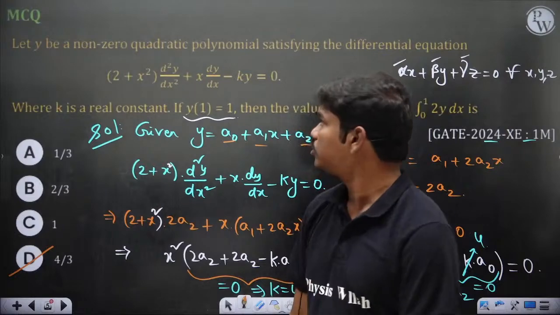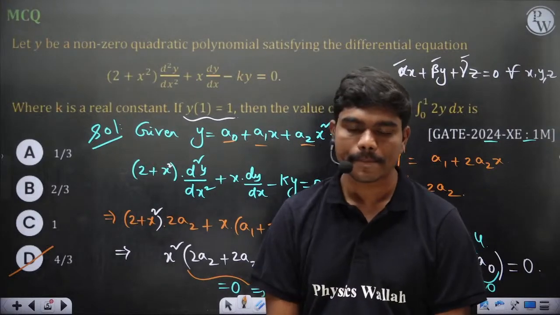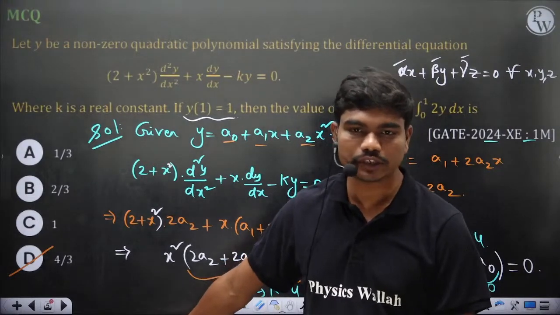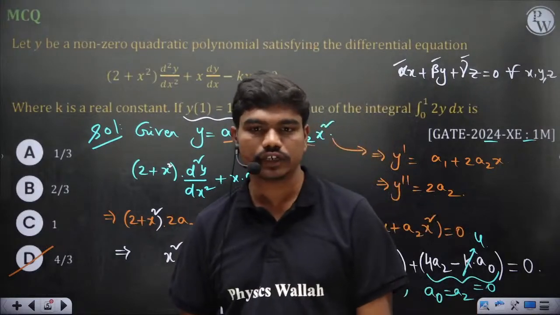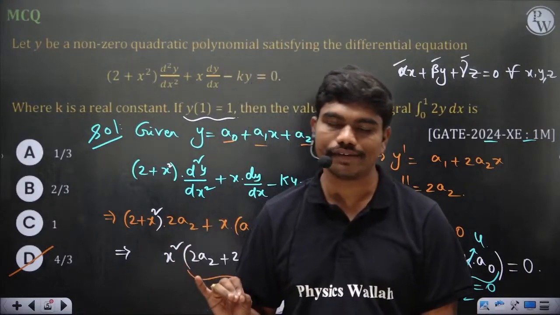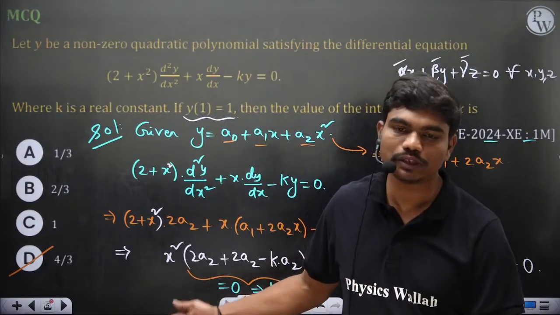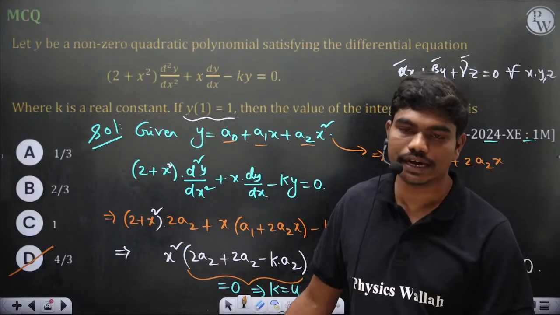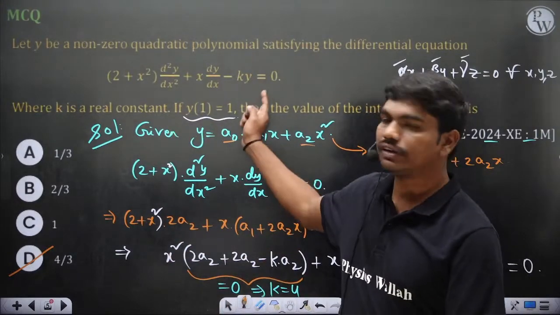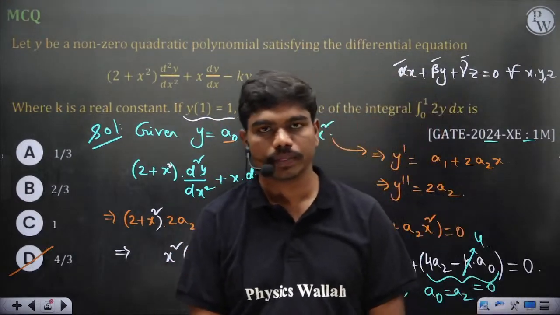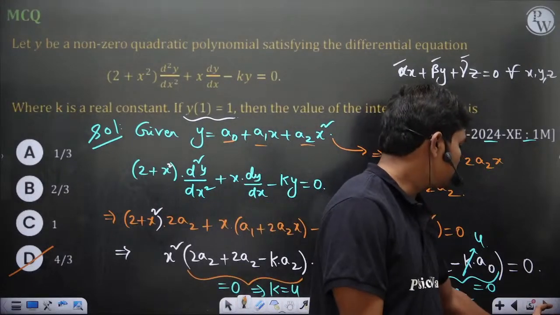Is this clear to all of you? Did you all understand the procedure? So first they have given you y is a quadratic function. So in a quadratic function you have 3 unknowns, a0, a1, a2. So your job is to figure out what are the values of a0, a1 and a2, and for solving that they have given you the differential equation. That's all.